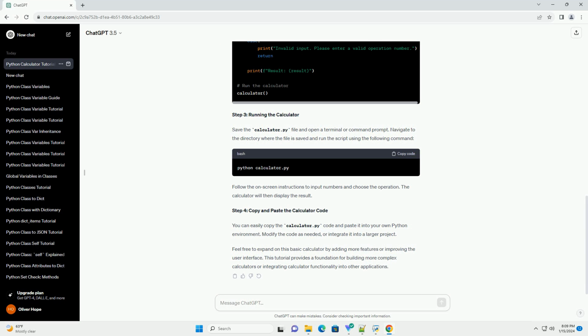You can easily copy the calculator.py code and paste it into your own Python environment. Modify the code as needed, or integrate it into a larger project. Feel free to expand on this basic calculator by adding more features or improving the user interface. This tutorial provides a foundation for building more complex calculators or integrating calculator functionality into other applications.